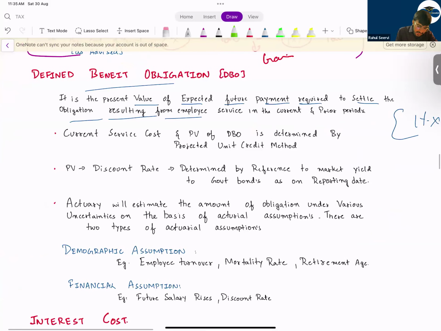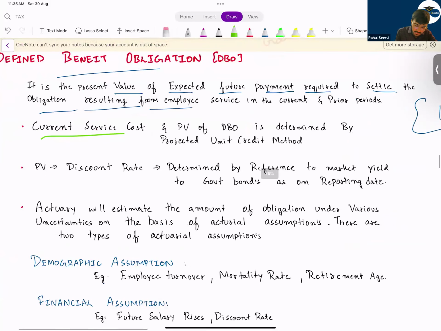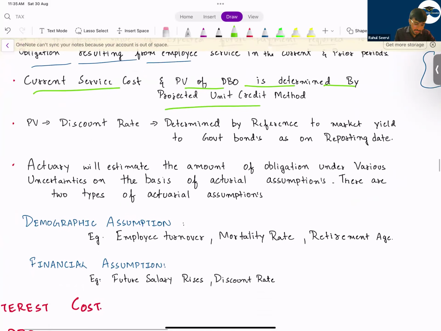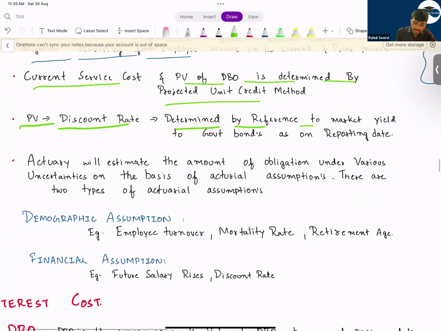So now see, current service cost and present value of the obligation is determined by projected unit credit method. So present value discount rate determined by reference to market yield to government bonds as on the reporting date. Government bond that should be of high quality. Or in the question, they could also mention corporate bonds. You have to use that, and whatever is the income on the corporate bond or government bond which are of very good quality, that percentage will be taken to discount the value.